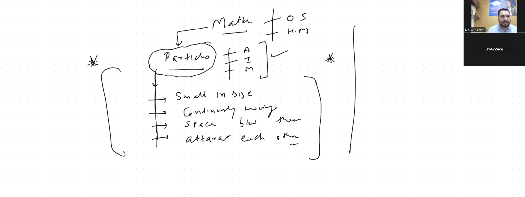So let's go a bit ahead. That was the description of matter. Now let's classify matter. Matter can be classified into two classes. First one is physical, and the second one is chemical.